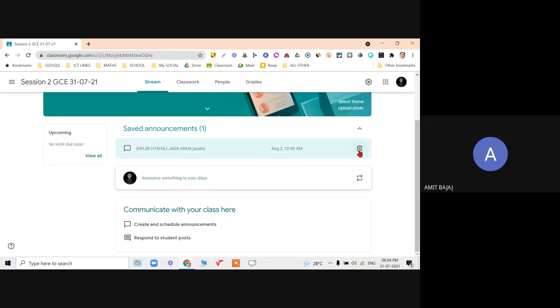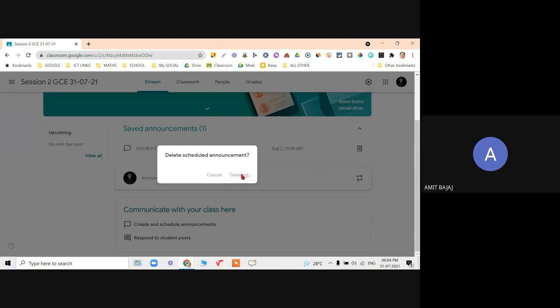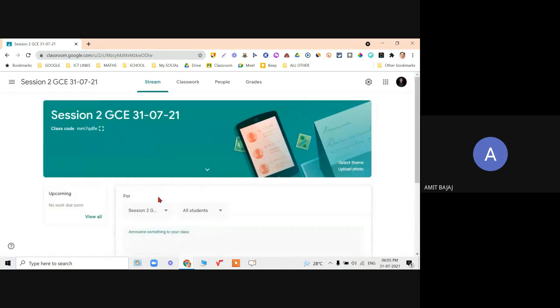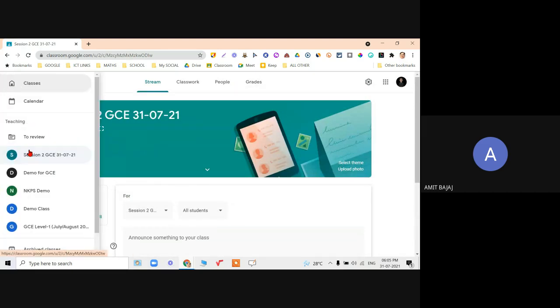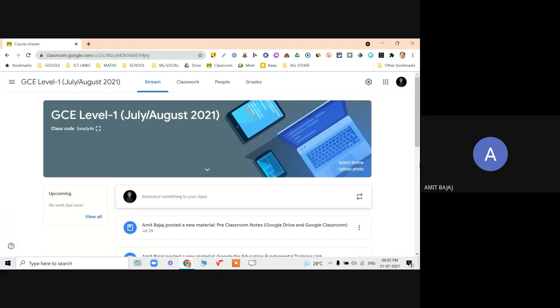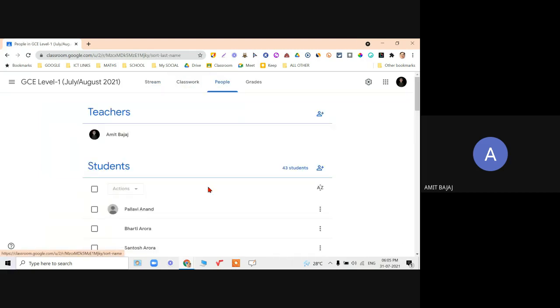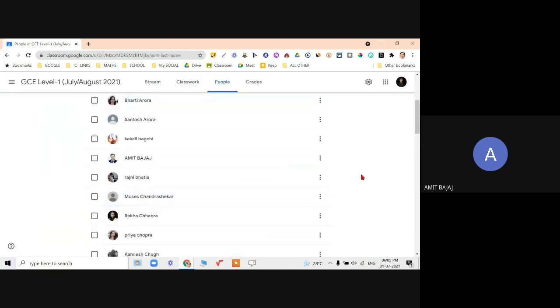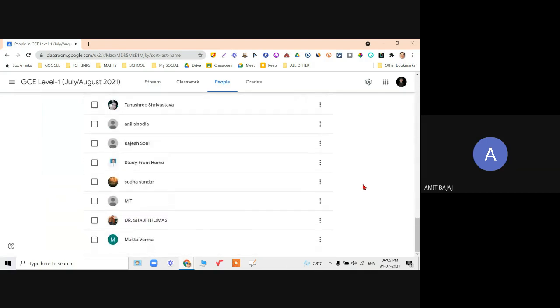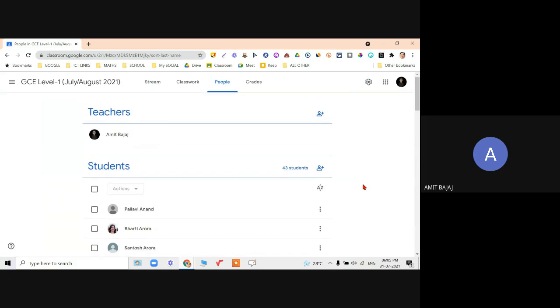But say if I click on announce something, let me do one thing. I'll go to the classroom which I have created for you. So this is the classroom wherein you can check out the names of all the members who have joined here as students. So the student list is visible like this.